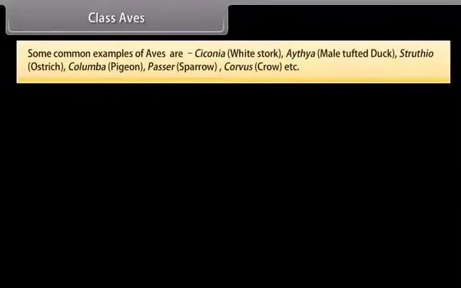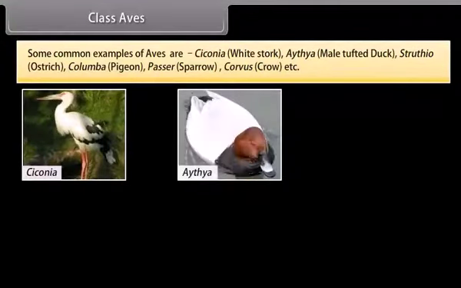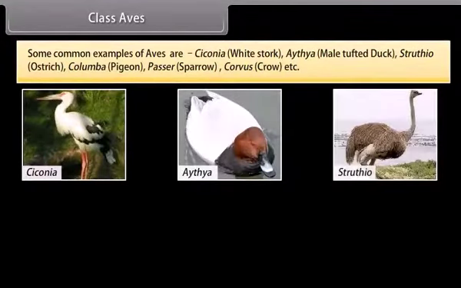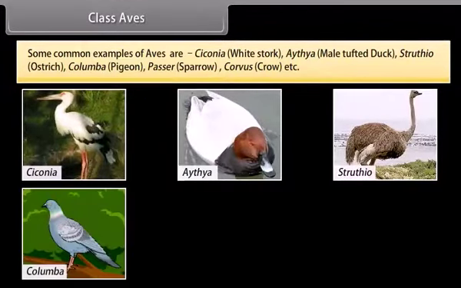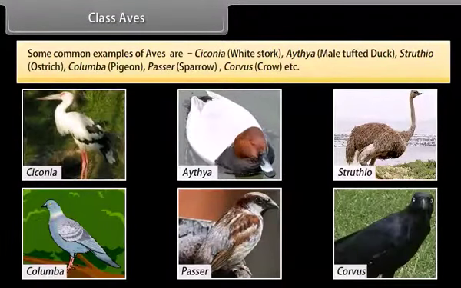Some common examples of aves are Ciconia, white stork, Aythya, male tufted duck, Struthio, ostrich, Columba, pigeon, Passer, sparrow, Corvus, crow, etc.